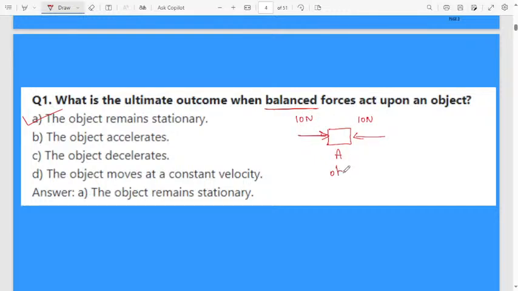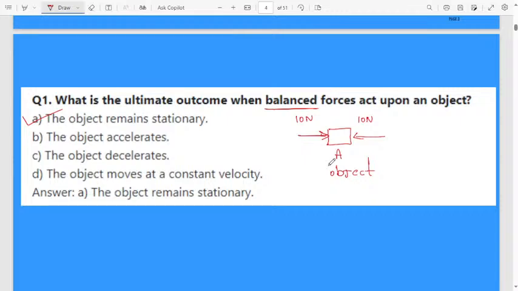When you apply a balanced force on both sides, the net force will be 0. Then that object will be stationary. That object will not move at all.